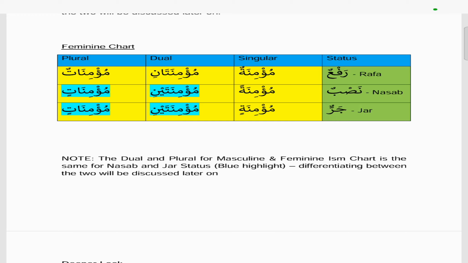So the singular rafa is mu'minatun. Again, the dhamma gives it rafa status. The singular nasab is mu'minatan. Again, you have the fatatain, that's why it's nasab. And the singular jar is mu'minatin, so it's kasratain, that's why it's jar. The dual for the rafa is mu'minatani. The nasab and the jar are the same for the dual, mu'minataini. And for the plural, the rafa is mu'minatun. You can see the ta marbuta has become a ta, which we'll discuss later. And the plural nasab and jar is the same, mu'minatin.